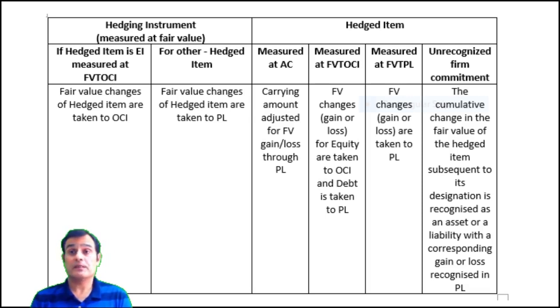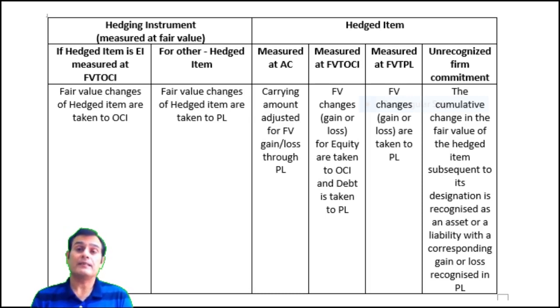Now for this purpose, let me remind you that as far as a hedged item under Ind AS 109 is concerned, that means if I'm looking at a financial asset or a financial liability, it is measured either at amortized cost, or at fair value through OCI, or at fair value through P&L, or it could also be a case where it is not a recognized asset or liability, but an unrecognized firm commitment. Now, if the hedged item is measured at amortized cost, then whatever fair value changes are there will be correspondingly adjusted to the carrying amount of the hedged item.